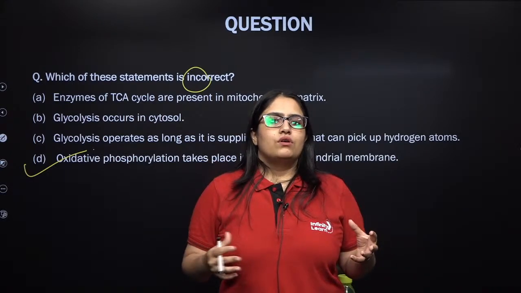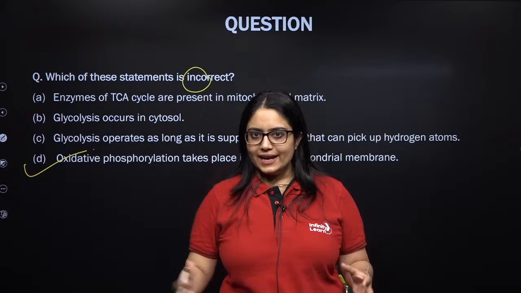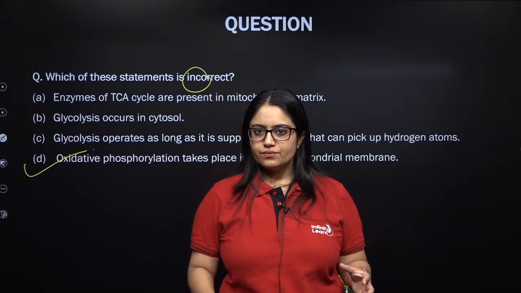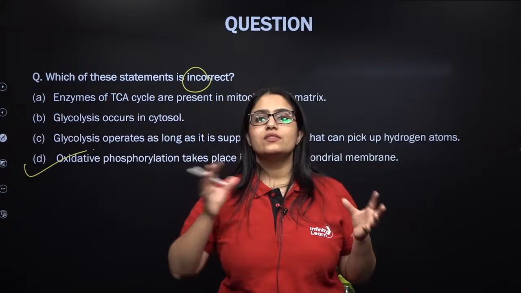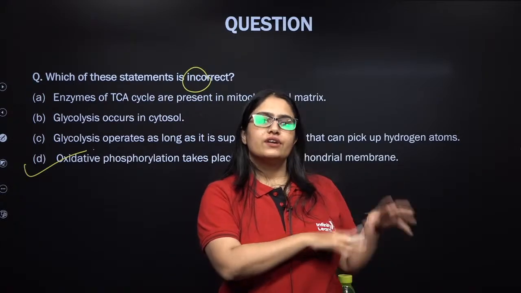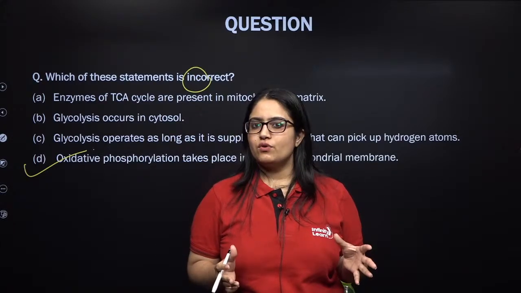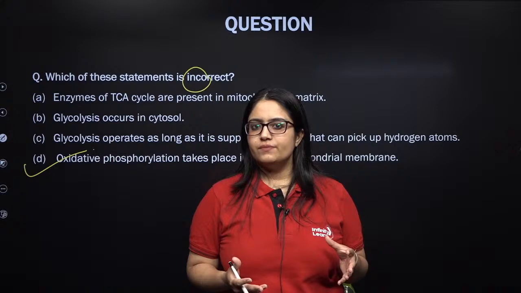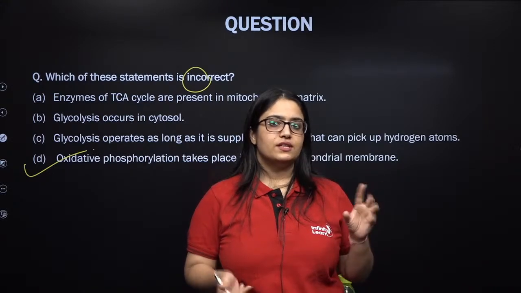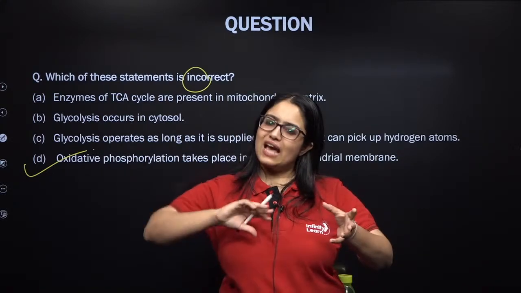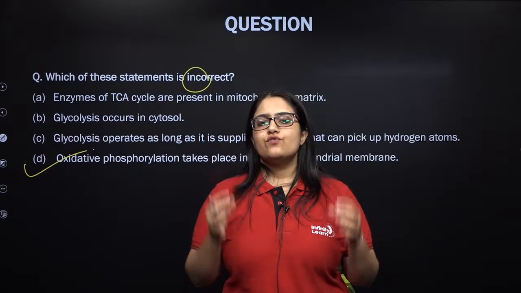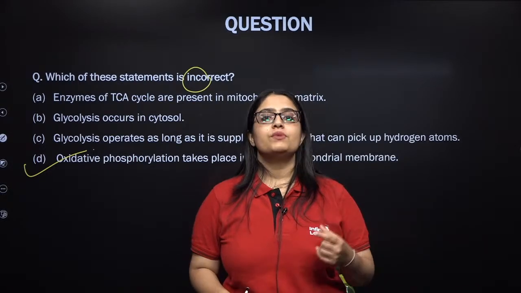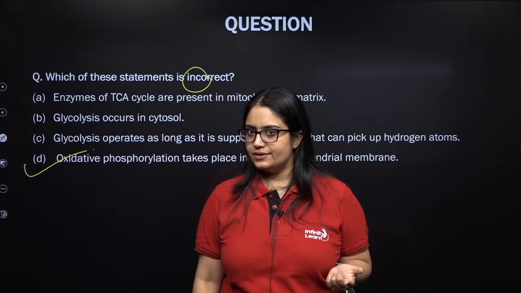Now, whenever this ATP formation is taking place, my dear students, it is linked with the formation of a proton gradient. You remember the chemiosmotic hypothesis, chemiosmotic theory, right? Peter Mitchell gave it in photosynthesis, and it is applicable on photosynthesis as well as respiration. So it says for the formation of ATP molecules, there should be production of a proton gradient, right?